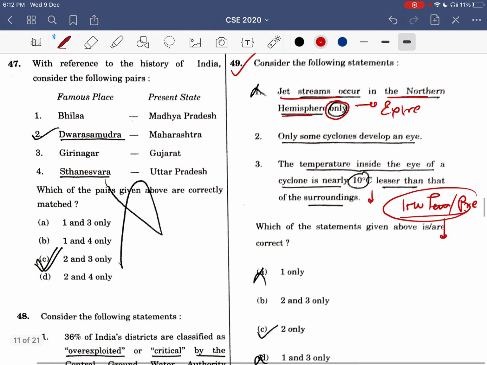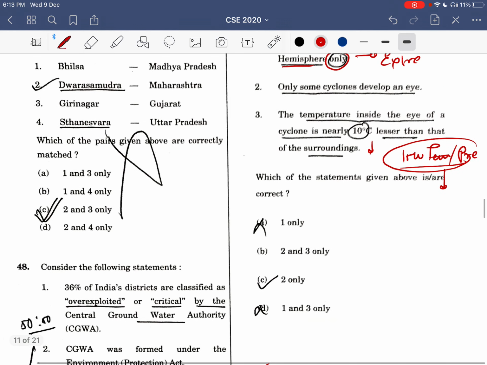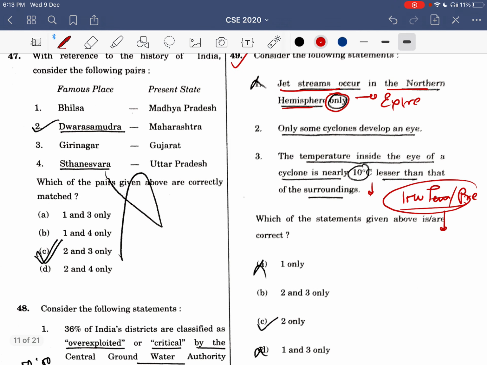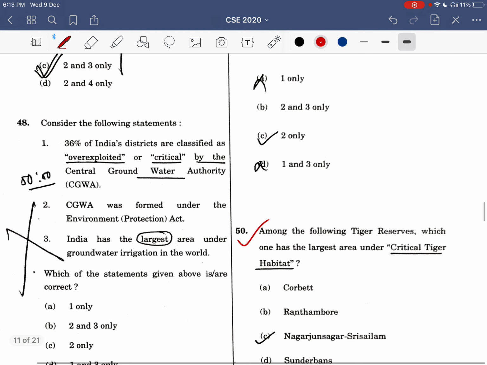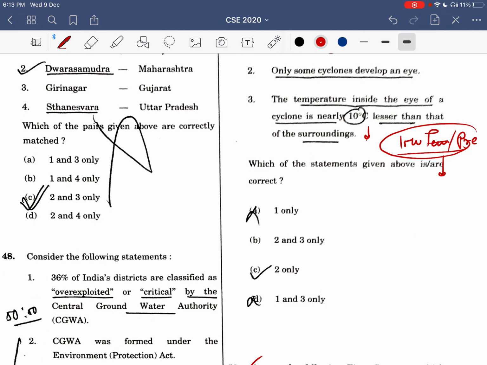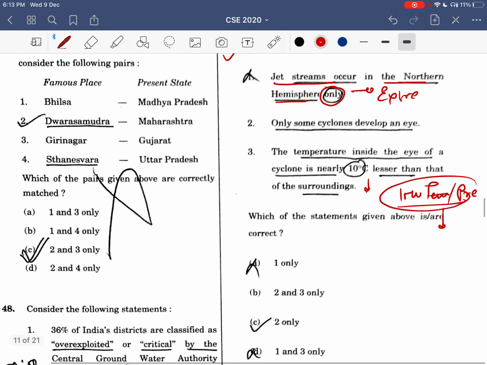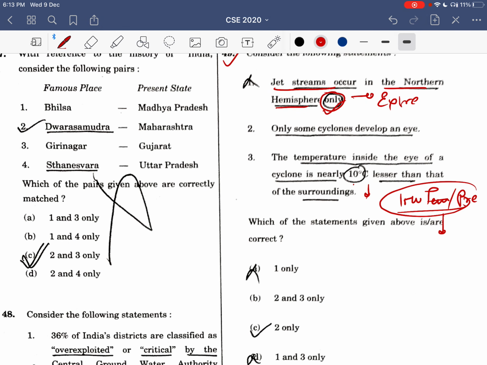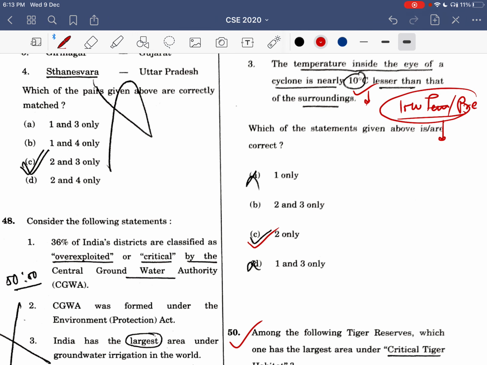In the surrounding areas it's raining, so obviously the temperature of those areas will be less than the eye, because the eye in a tropical cyclone is a calm area with low pressure. So I eliminated this, and my answer was correct.